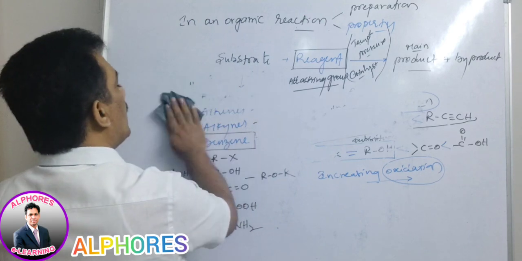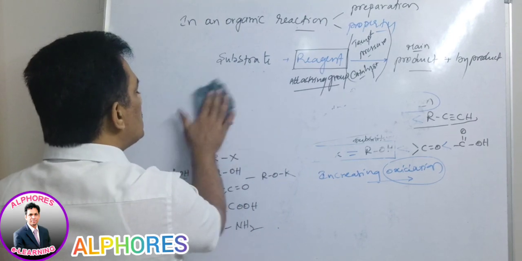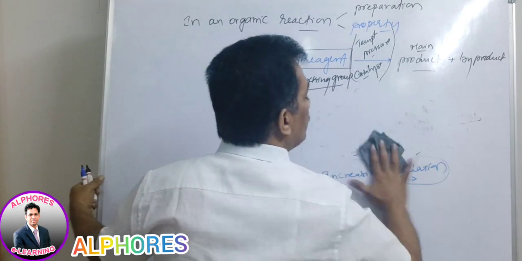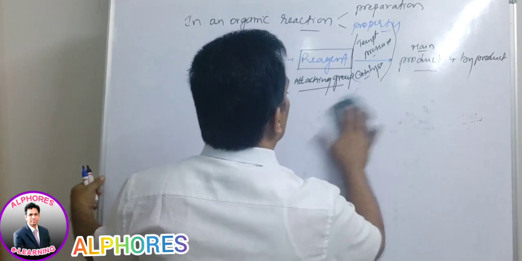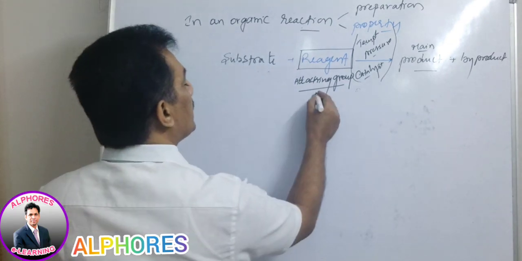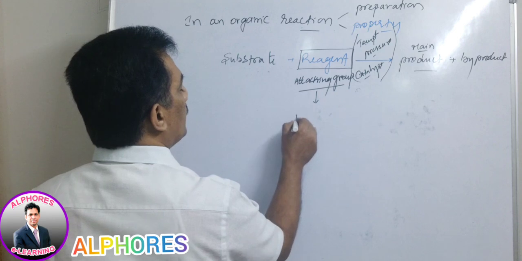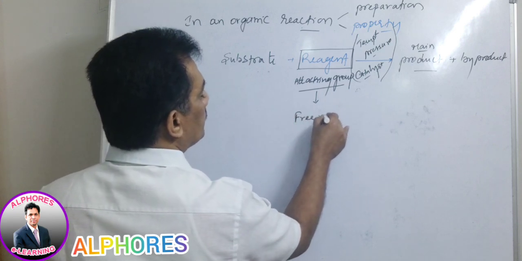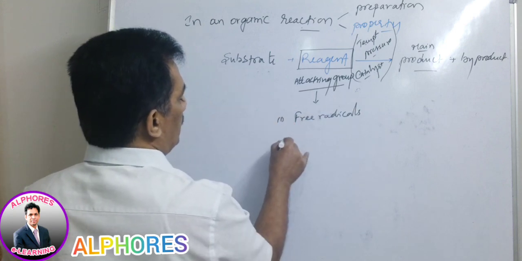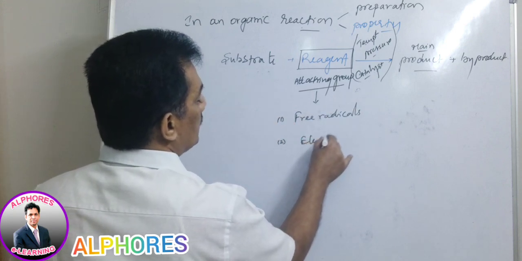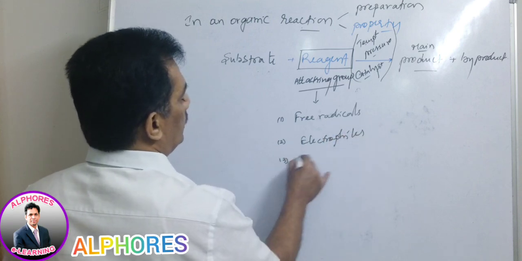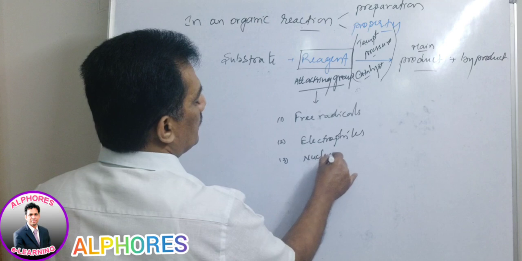That's why the attacking groups are limited. 3 types of attacking groups we can observe from the reagents: free radicals, electrophiles, or nucleophiles.